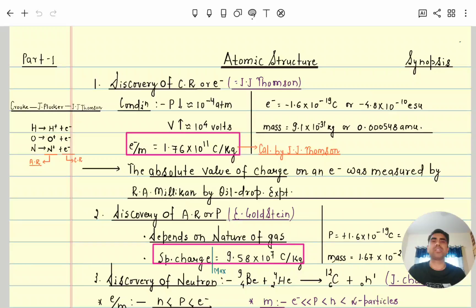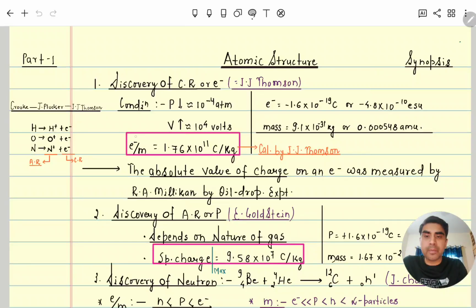Another property he also studied is that cathode rays can affect a photographic plate and can penetrate thin metal sheets. If these invisible rays pass through a zinc sulfide coating, green fluorescence is created, and they also have a heating effect. J.J. Thomson studied all these properties, so he got the Nobel Prize.